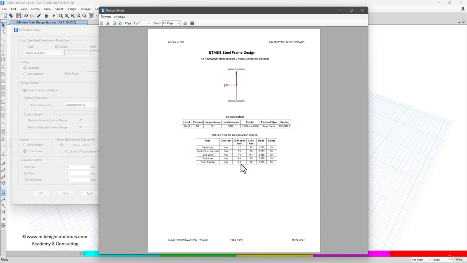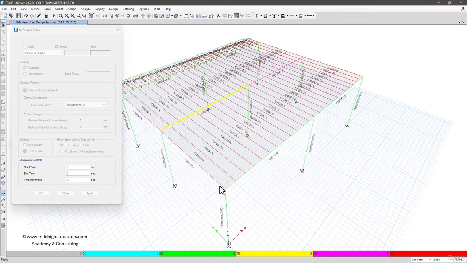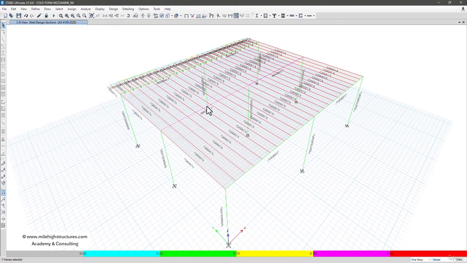The deflection that is coming is approximately 9.4 and the limit is 25 mm. Under the case of the dead load, it is 1.7. Under the case of the live load, it is 7.6. So 7.6 plus 1.7 is 9.4. The allowable deflection is 25 mm, because the length of the member has been divided by the allowable deflection limit. So that ratio is coming as 0.458, which is also quite okay with us. So the structure that we are designing is safe in the strength design, and safe in the serviceability design also.